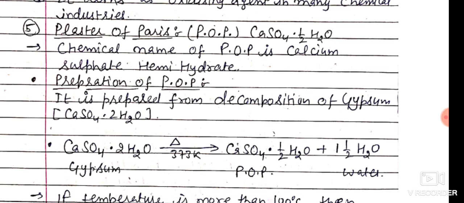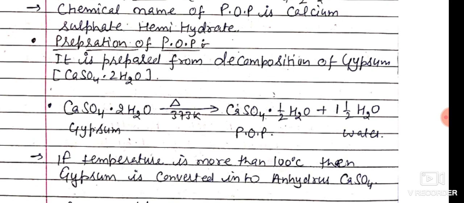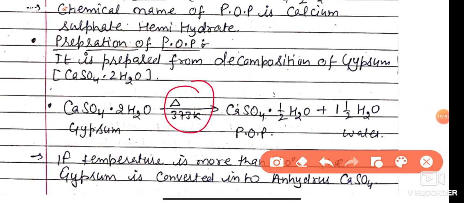Its chemical name is calcium sulfate hemihydrate. Now we study the preparation of POP. It is generally prepared by the decomposition of gypsum. What is gypsum? Calcium sulfate dihydrate, attached to molecules of water. When we heat it at 373 Kelvin, it forms calcium sulfate hemihydrate and 1.5 molecules of water are removed from it.